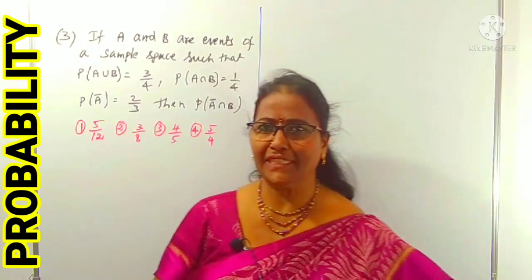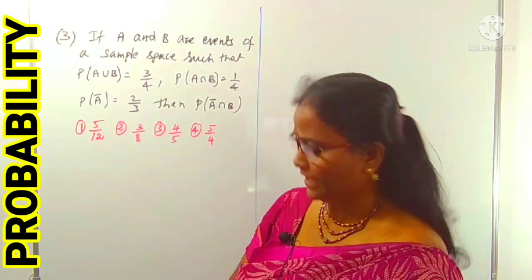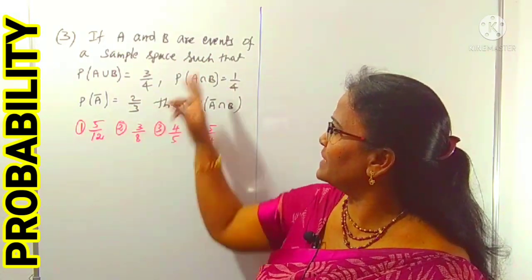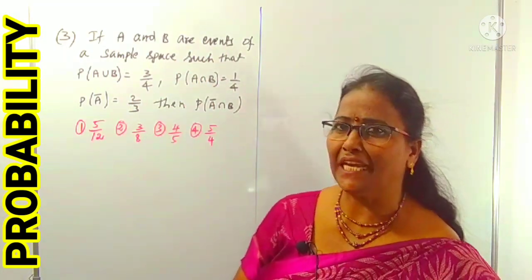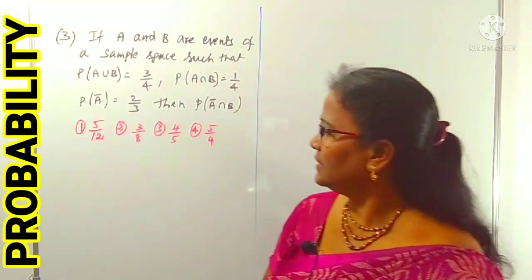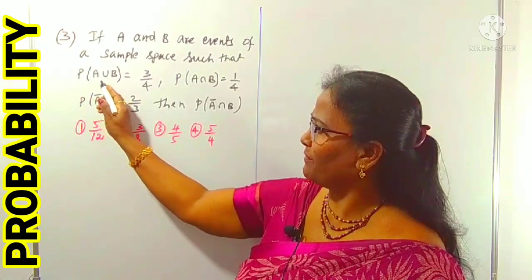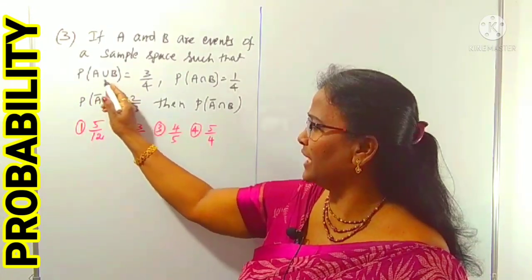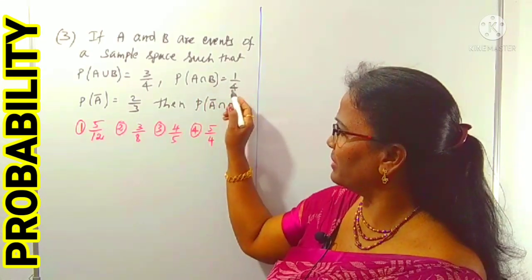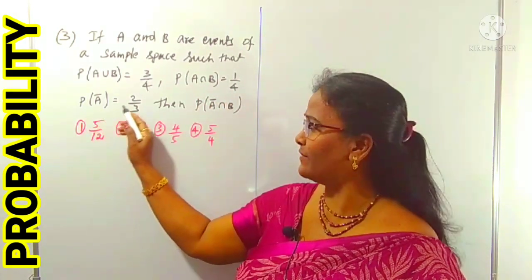So let's look at the next question. What is given here? A and B are two events of a sample space in an experiment, and also given that P of A union B, the probability of A union B, is 3 by 4, P of A intersection B is 1 by 4, and P of A bar is 2 by 3.